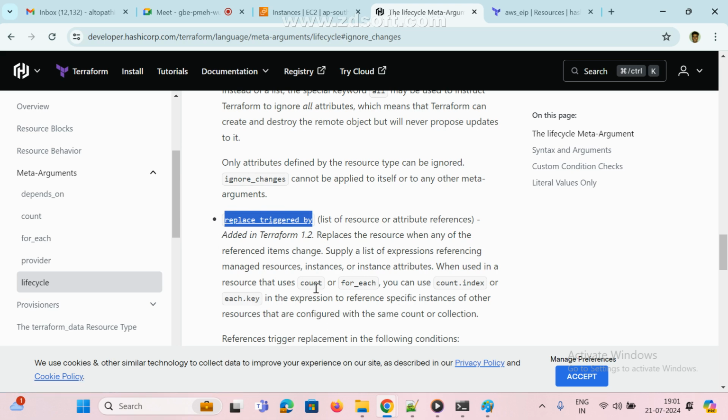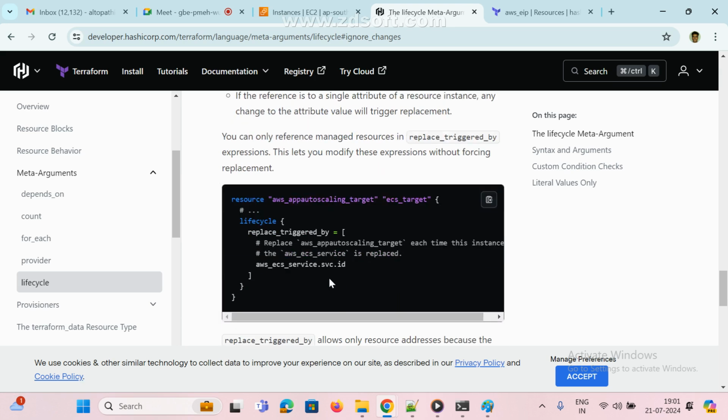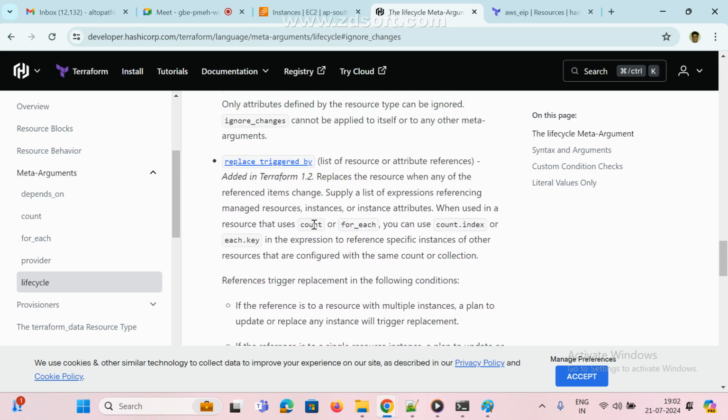So we need to use anyone. We need to use a count or for each, when used in a resource that uses a count. Whichever resource uses count or whichever resource is using a for each loop. In that case we can use this one. See here, and here also same. Replace triggered by, and aws_ecs_service.svc.id. They are giving some ID, service ID. We need to pass this ID. But that resource must have these two. In that resource we must have this. Otherwise it won't work. Okay.